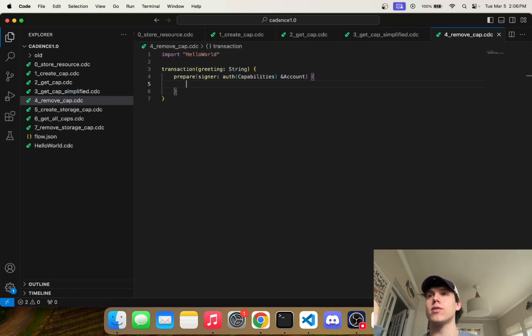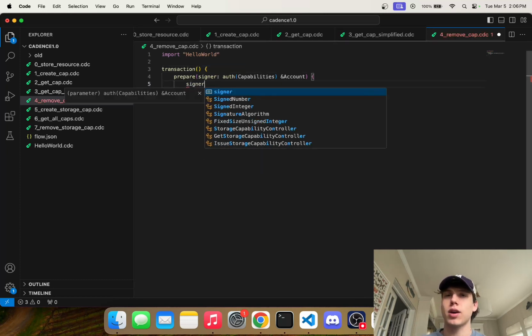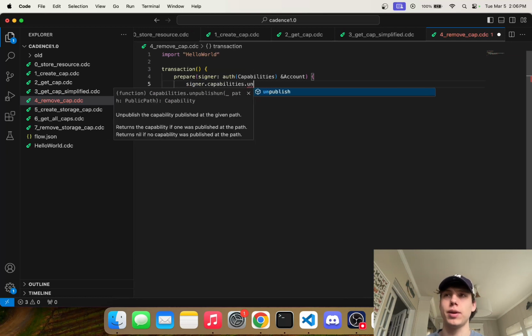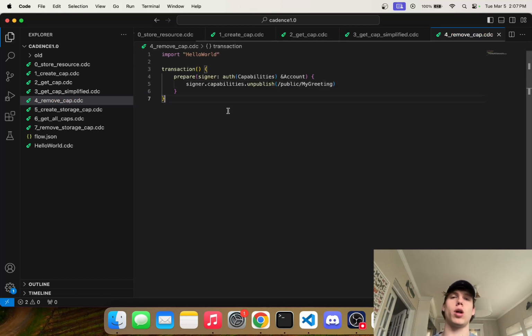So in this case, this is assuming, let's say that we publish a capability to the public. We want the public to be able to read our resources or read our NFTs or whatever else. But you know what? Now we don't want them to do that anymore, right? We don't want the public to be able to read our capability anymore. We can just simply say signer.capabilities.unpublish and then pass in the public path where you published it. So /public/mygreeting, and then it'll no longer be available.